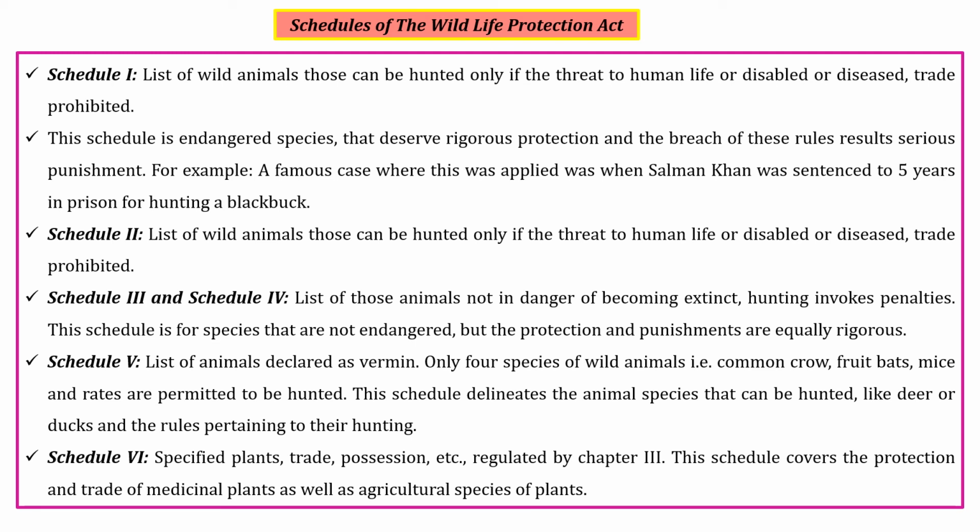Next is schedule 6. Here certain specified plants are listed which can be used for trade purposes or some type of possession. It also includes medicinal plants as well as agricultural species of plants and animals.